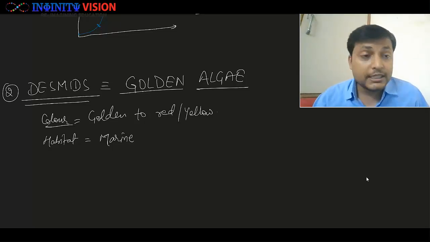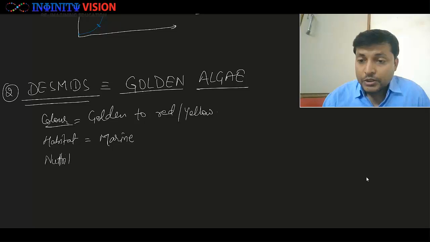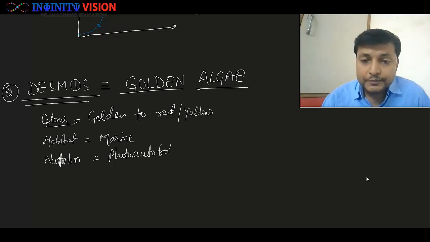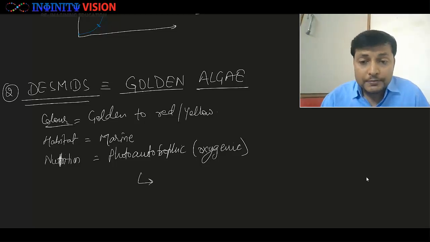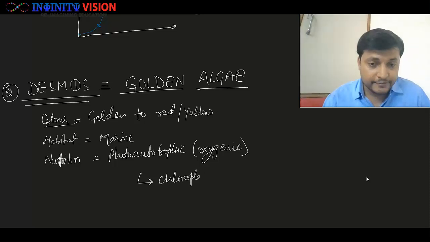Obviously they will be unicellular and eukaryotic. Nutrition: they are photoautotrophic, and that too oxygenic. To do this photosynthesis they should have chloroplast.